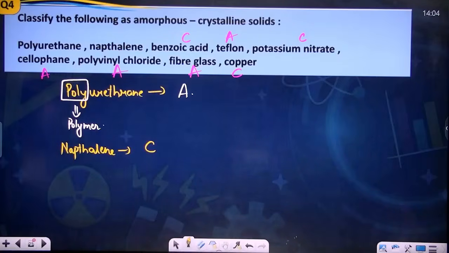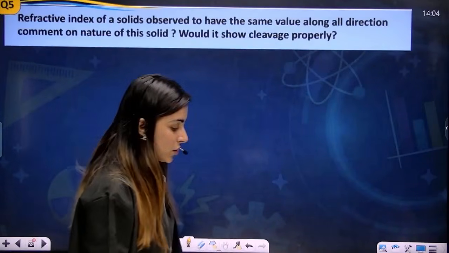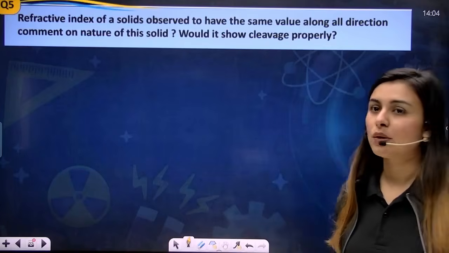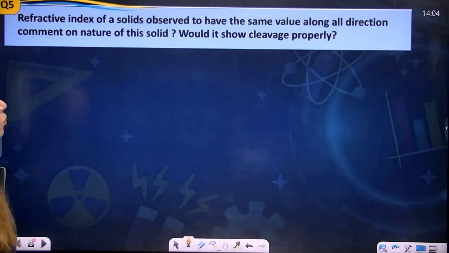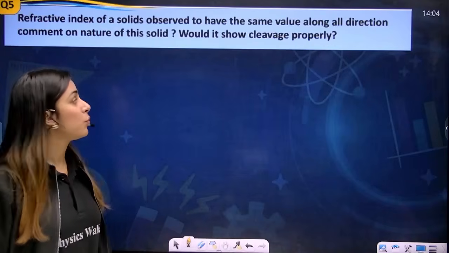I hope you've written it. Perfect. Let's move forward. Now, try to read the question and write the answer on your own. After that, I'll definitely help you out. The question says that the refractive index of a solid is observed to have the same value along all directions. Comment on the nature of the solid. Would it show a cleavage property?